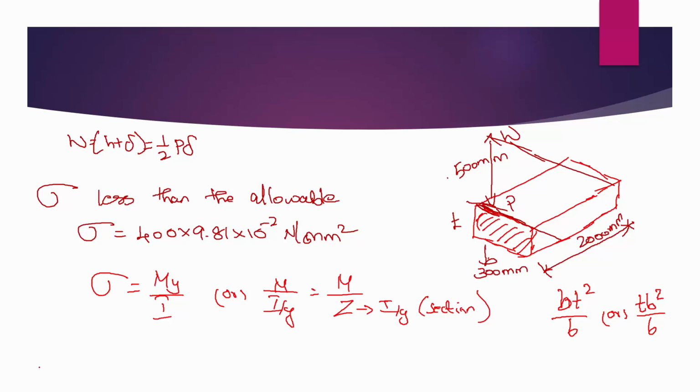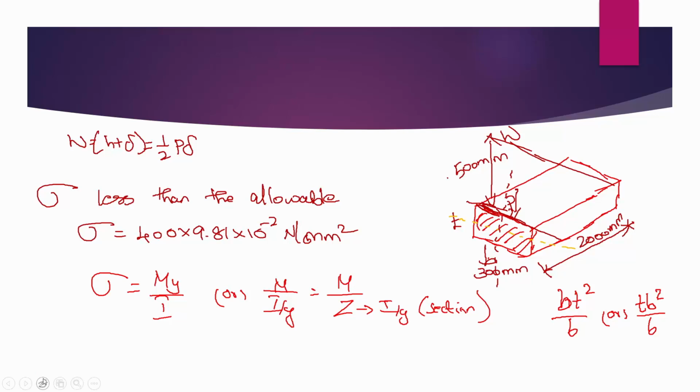The two axes are: this is your axis 1, the other axis is this one. Now you have to find out, for the load acting here, the axis about which the rotation will be created.